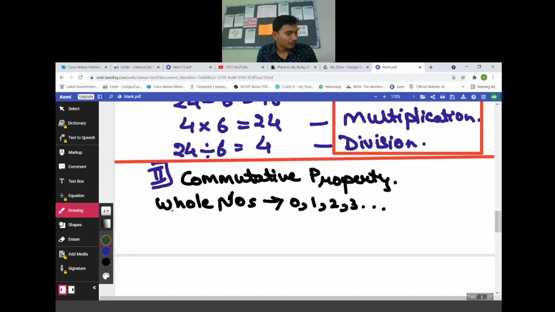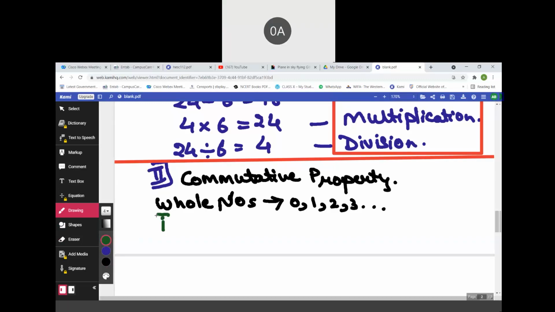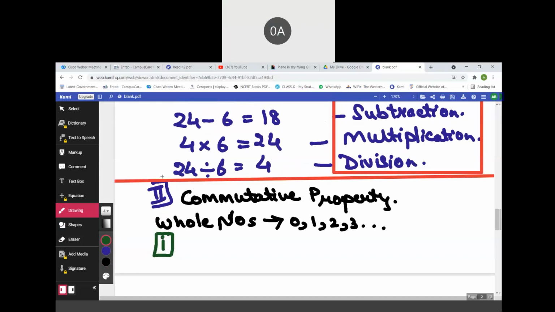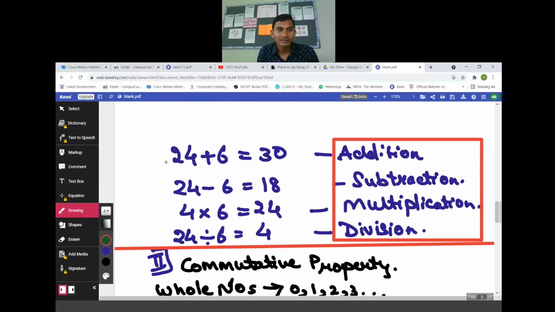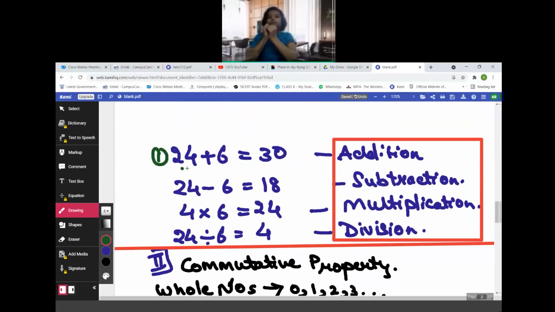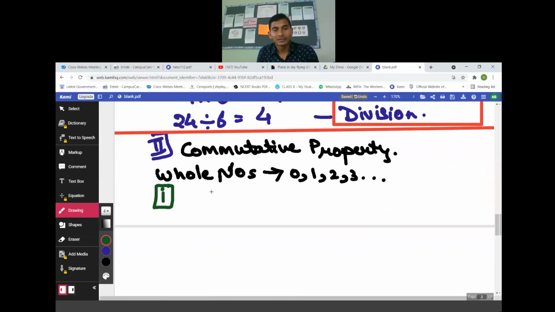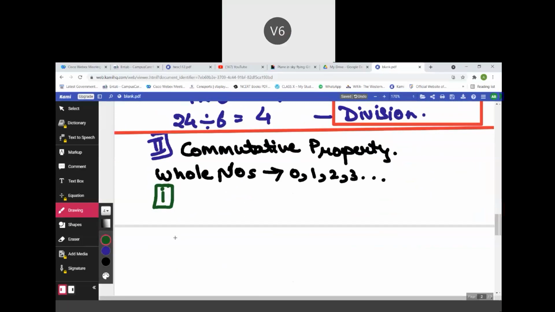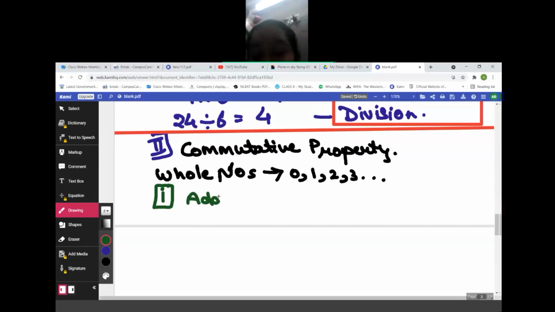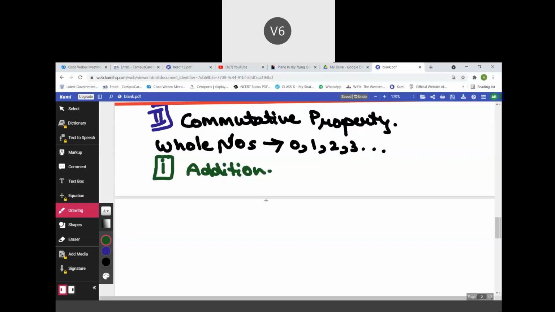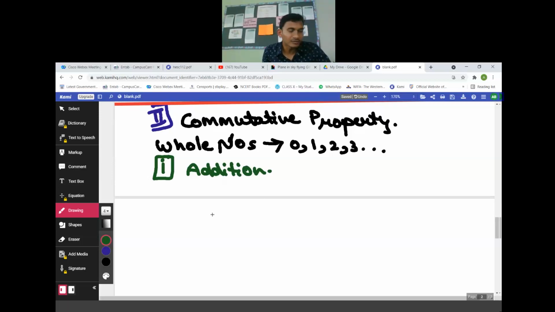What was the first property we studied here? Closure property. In closure property, first we have done addition. In addition, take any two whole numbers.